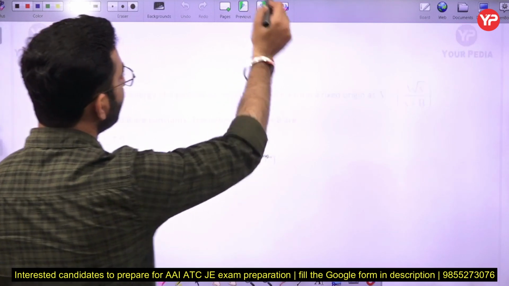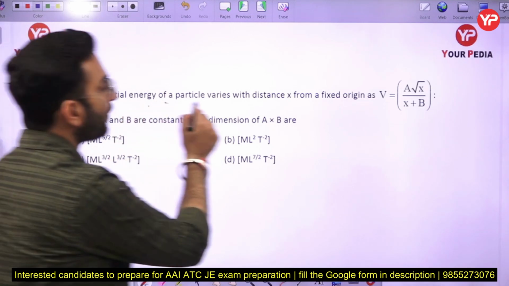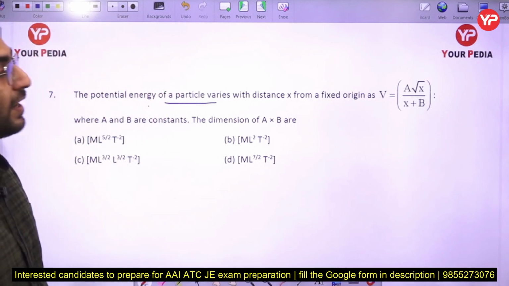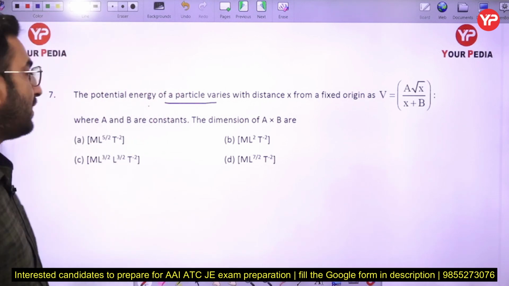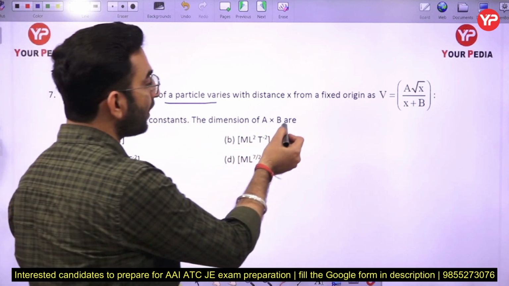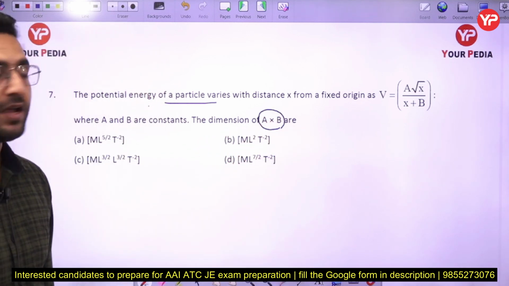Now the next part: the potential energy of the particle varies with the distance x from the fixed origin as V = A√x / (x + B), where A and B are constants, and we have to find out the dimensions of A multiplied by B here.